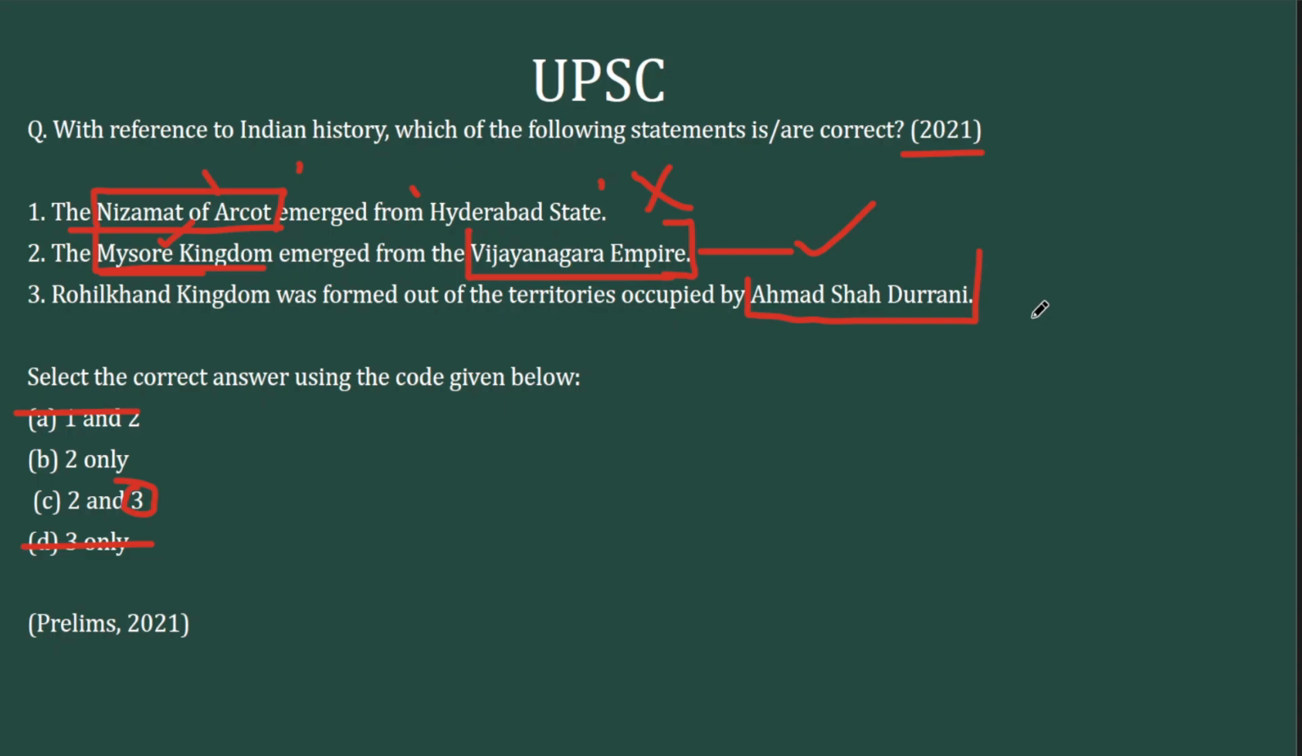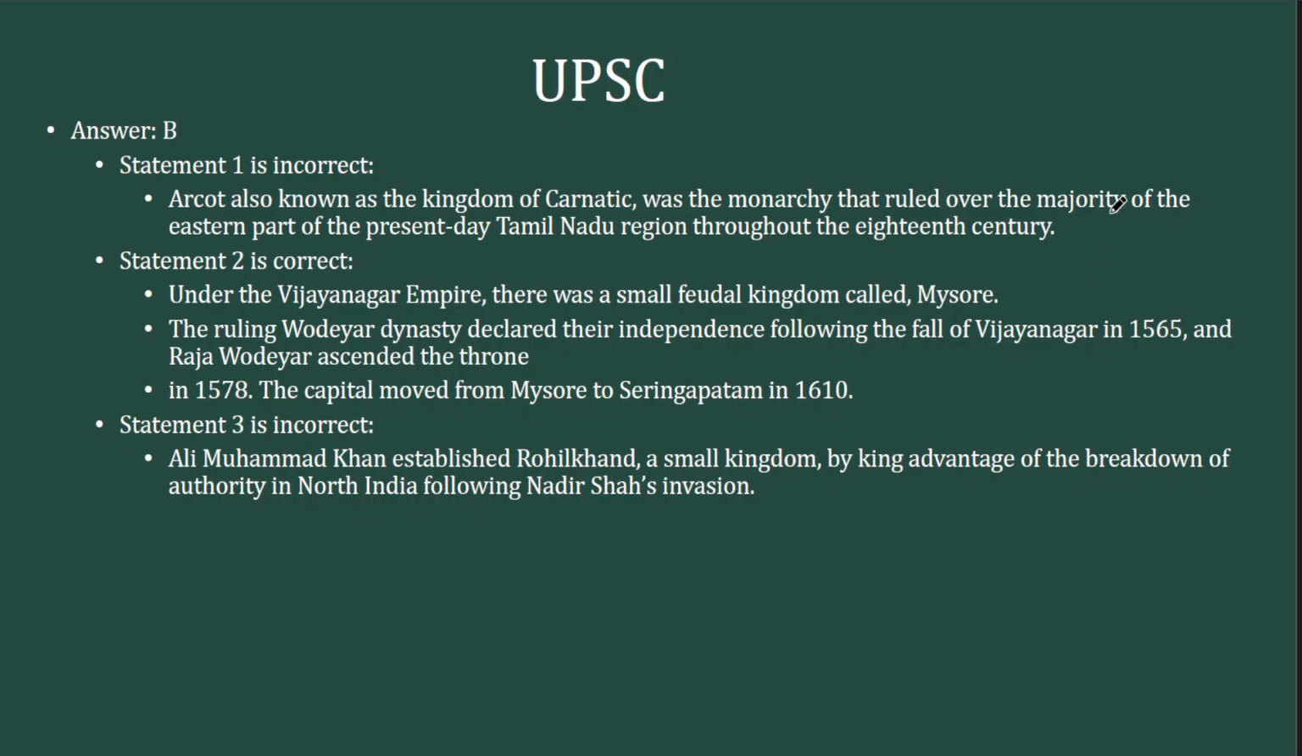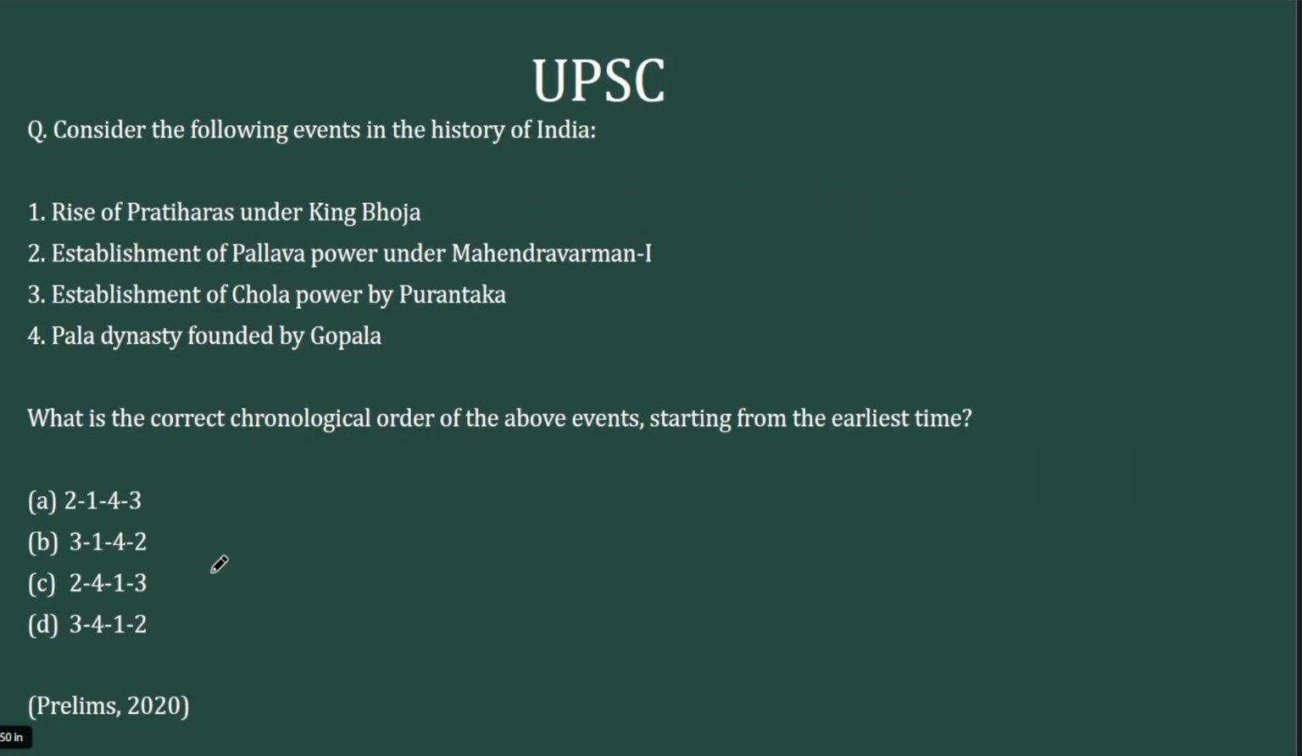In 1761, he faced the third battle of Panipat with the Marathas, and it is not during that time that Rohilkhand was formed. Rohilkhand was formed instead in 1739 during the invasions of Nadir Shah, who preceded Ahmad Shah Durrani as the Emperor of Persia. So this statement is again wrong. So you have only one statement that is correct, which is statement number 2. Statement number 1 and statement number 3 are incorrect here.